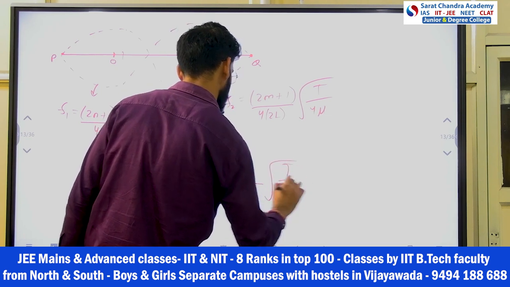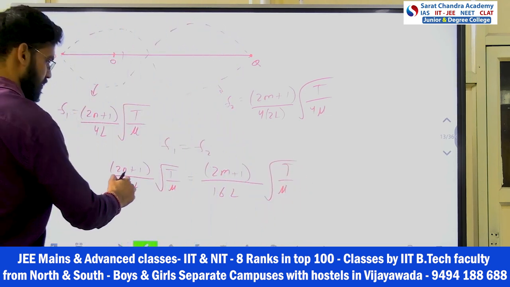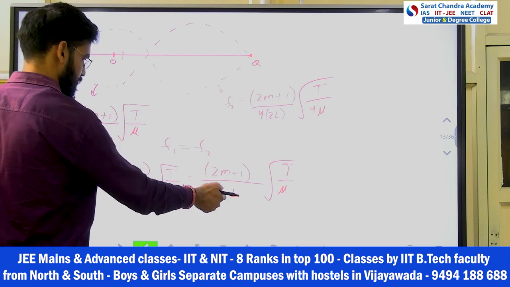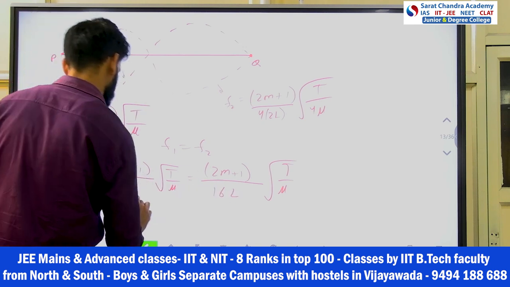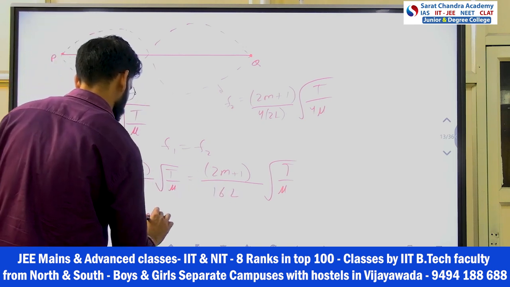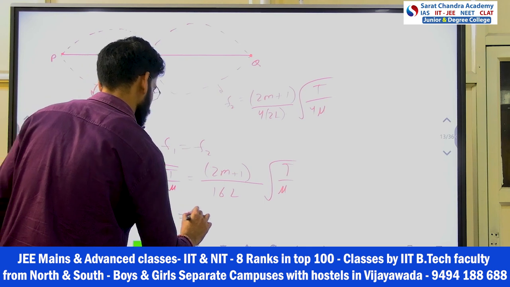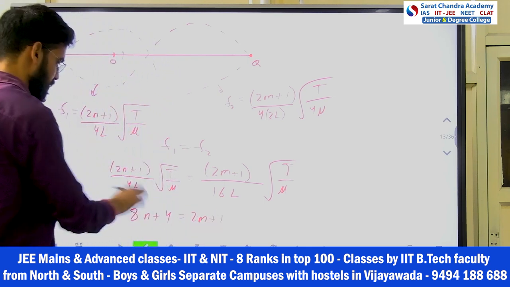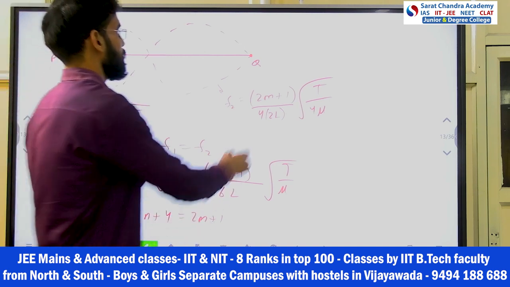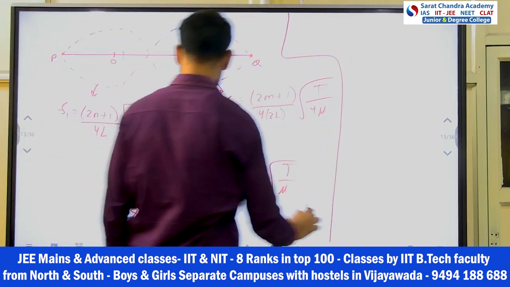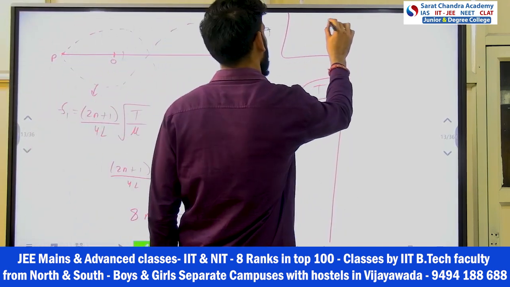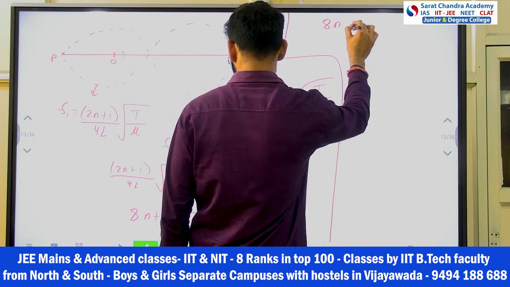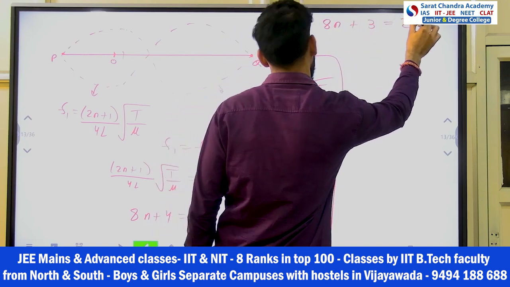The factor of 4 is multiplied this side, so 4 times (2n+1), that is 8n plus 4, equals 2m plus 1. From this expression, 8n plus 3 equals 2m.